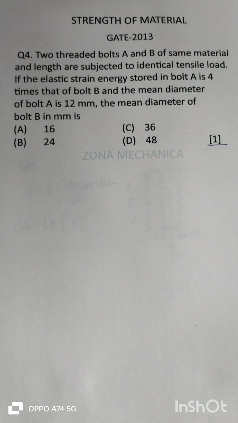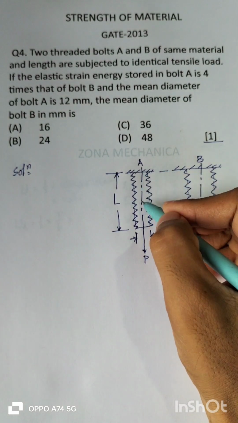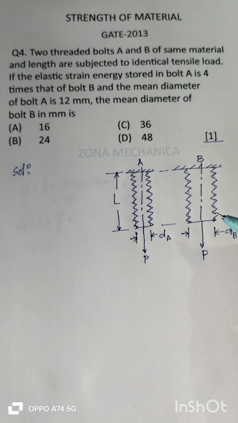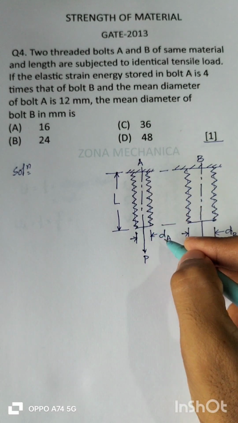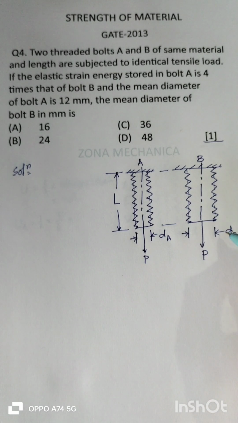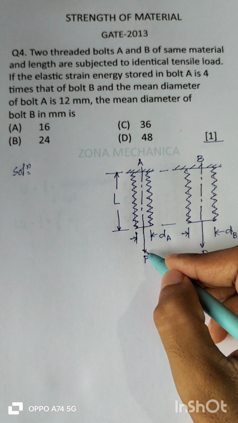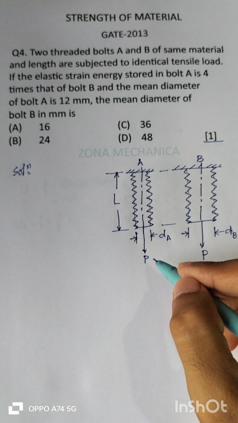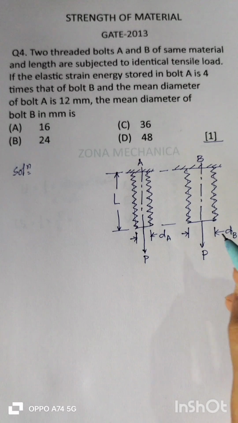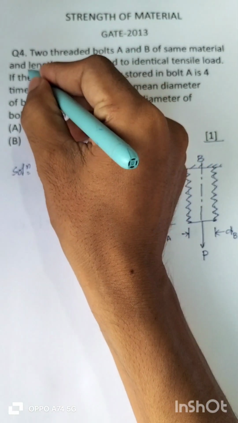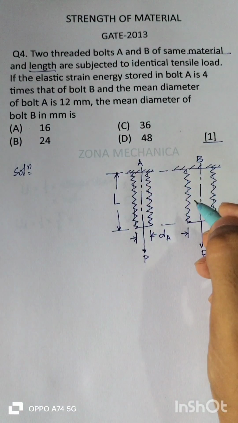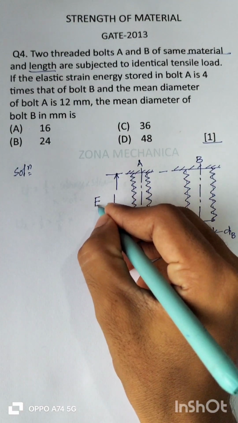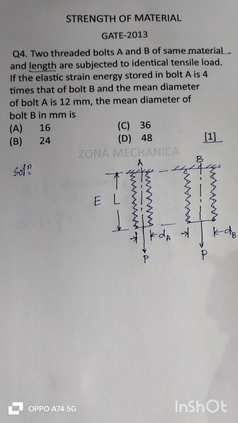Well, let us draw schematically the figures. Let this be bolt A and this be bolt B, and the mean diameter of bolt A is dA and mean diameter of bolt B is dB. Both are acted upon with identical tensile load. Let the load be P, and both are of same length L. It's given. Same length and same material, so the modulus of elasticity E is the same.